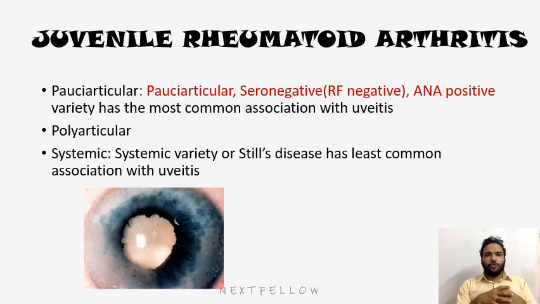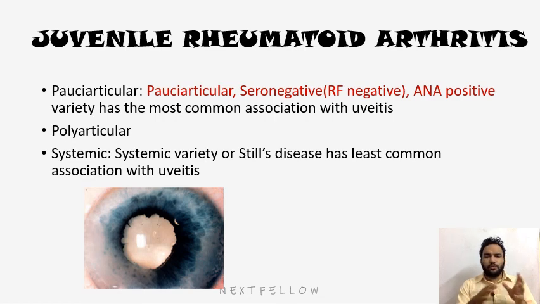Next is juvenile rheumatoid arthritis, or juvenile idiopathic arthritis. It's very common in children around 16 years of age. There are three types: polyarticular, pauciarticular, and systemic. Polyarticular seronegative, that is RF negative, rheumatoid factor negative, and ANA positive, has the most common association with uveitis. The severity also depends on these three things.